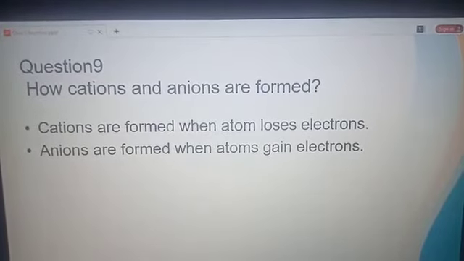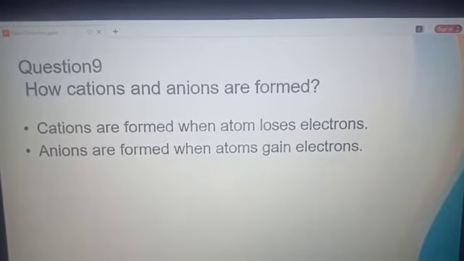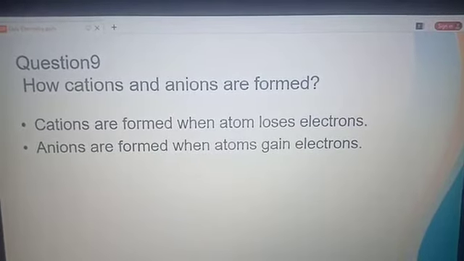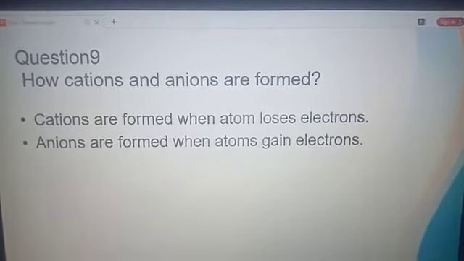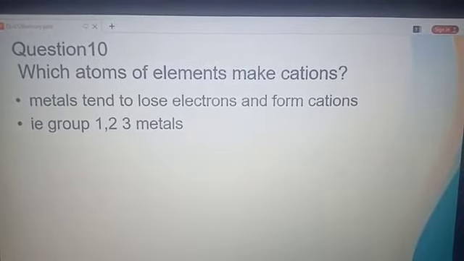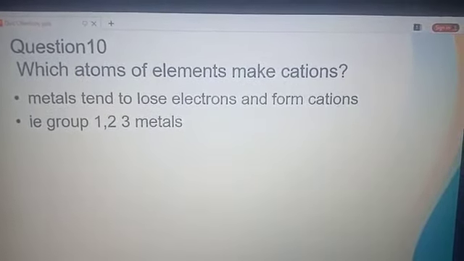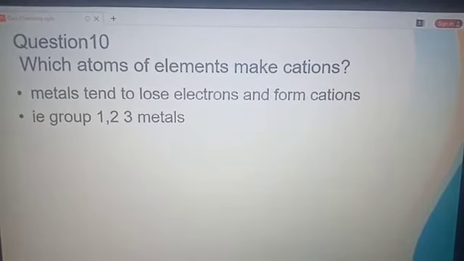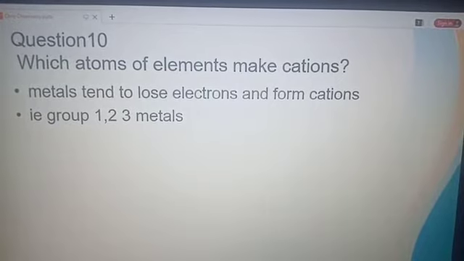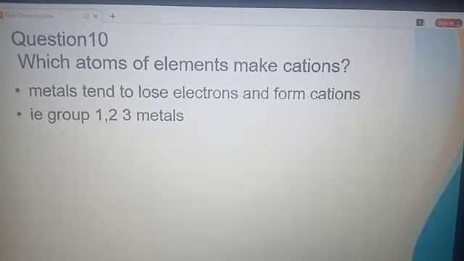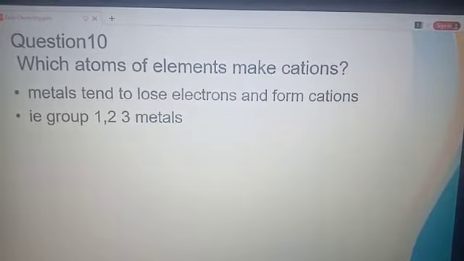Cations are formed when an atom loses electron, and anions are formed when an atom gains electron. Question number 10. Which atoms of elements make cations? Metals tend to lose electrons and form cations, like group 1, 2, and 3 metals, alkaline metals.